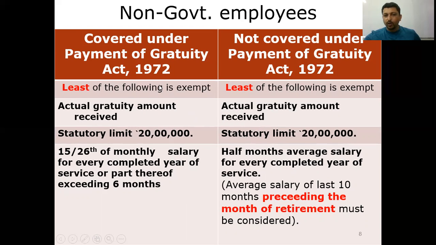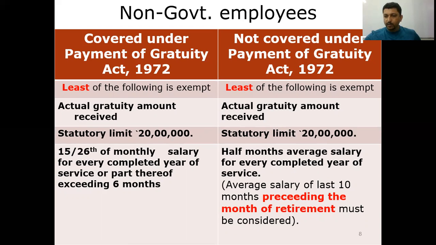So the least of the following will be exempt in each of the cases. It is the actual gratuity amount received, which is common under the not covered concept as well. Then we have the statutory limit of rupees 20 lakhs, the same amount in the not covered concept as well. Now, as far as covered is concerned, the third criteria is 15 by 26 of monthly salary for every completed year of service or part thereof exceeding 6 months.